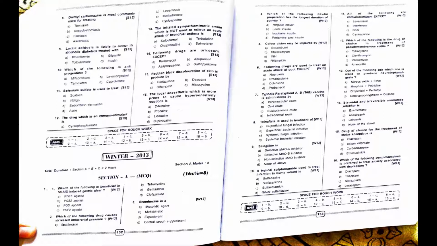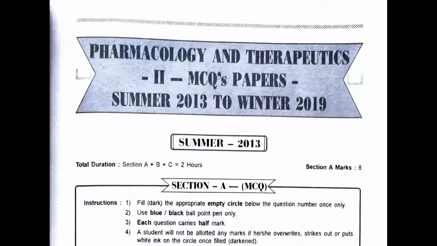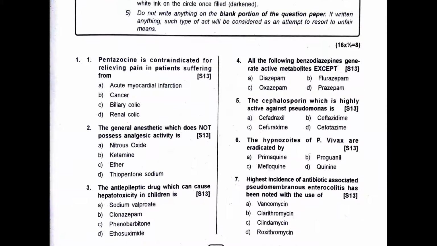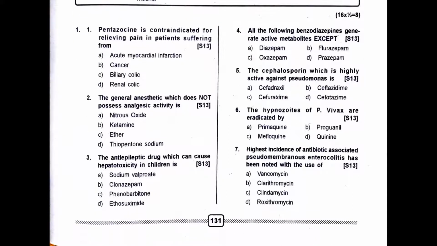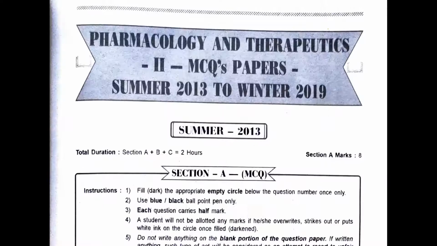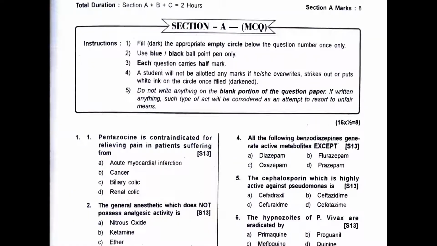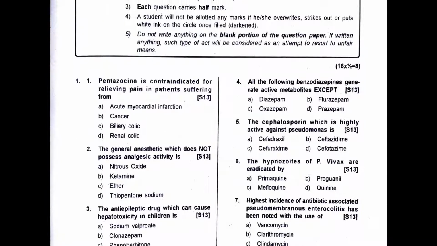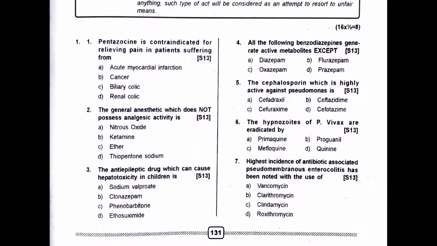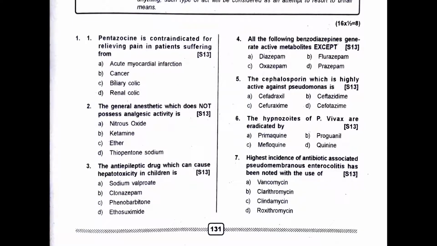Lactic acidosis is liable to occur in alcoholic patients who are on metformin or phenformin, right? Diethylcarbamazine, DEC, is the drug of choice for filariasis. Final 7 questions. Pentazocine is generally contraindicated in biliary colic, right? General anesthetic which does not possess analgesic activity is thiopentone sodium. It is only an induction agent. It does not have analgesia.